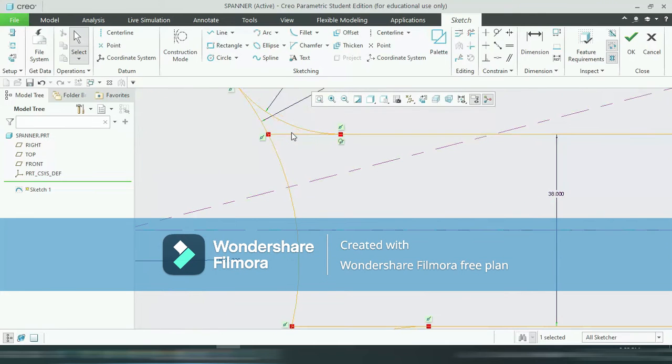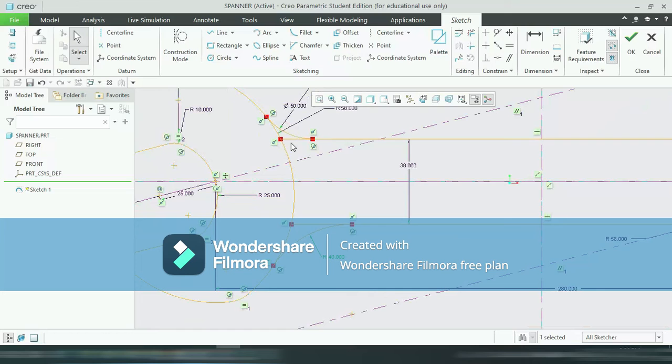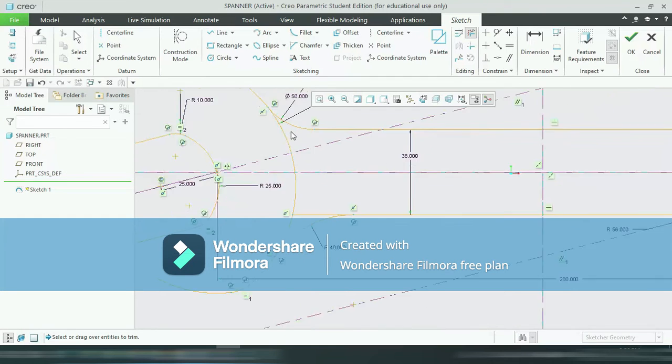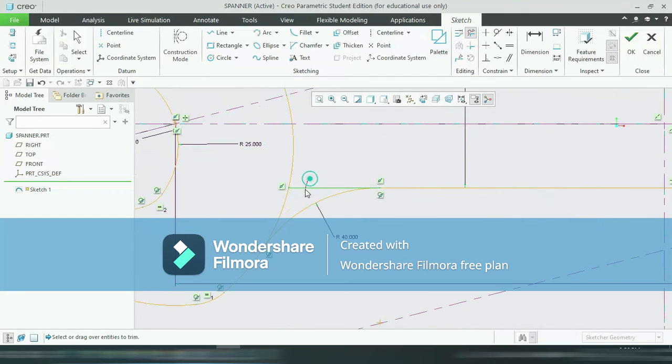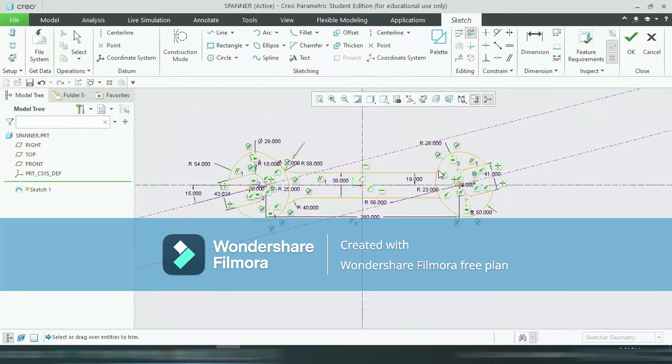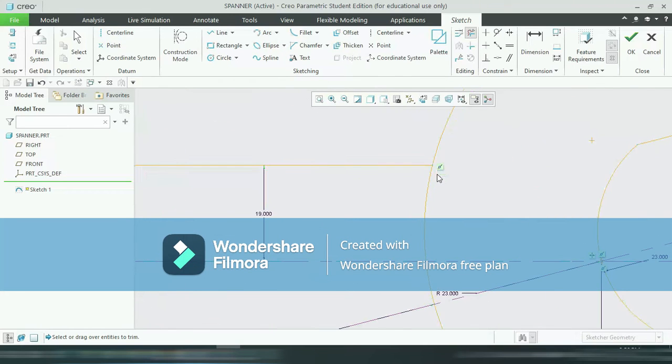Now delete the unwanted parts. So select this and delete this one. We don't want this and this. Okay. Similarly, this side also.